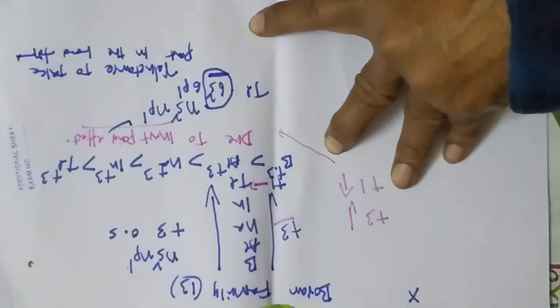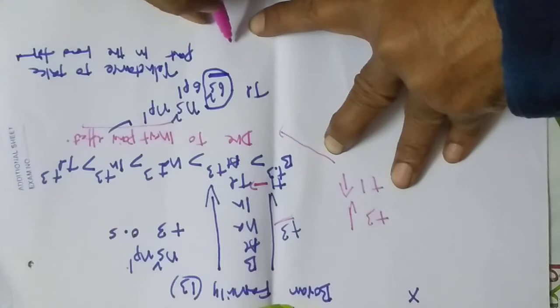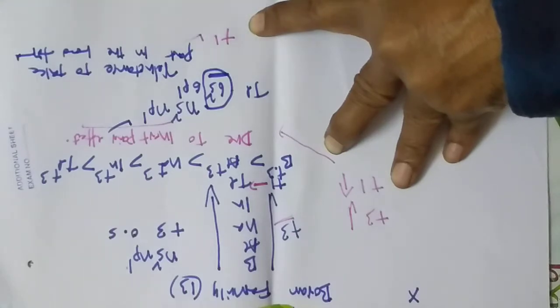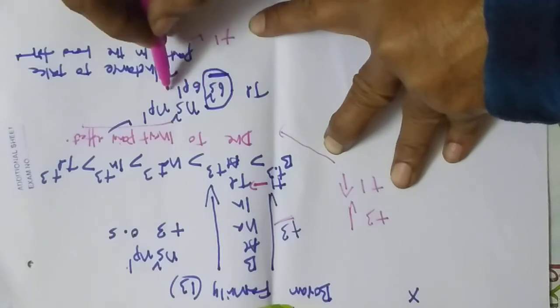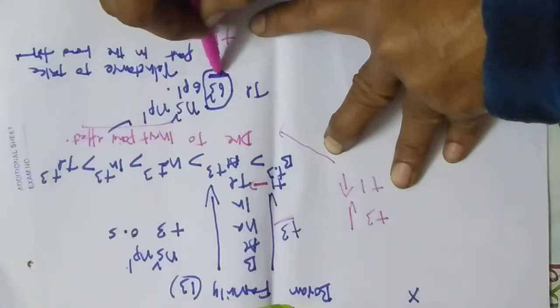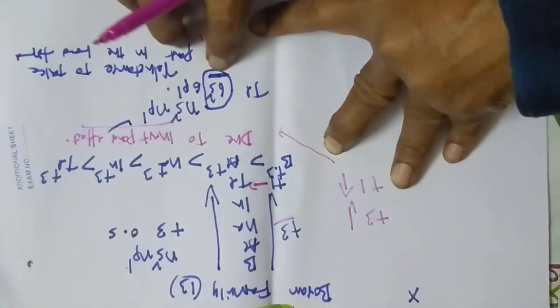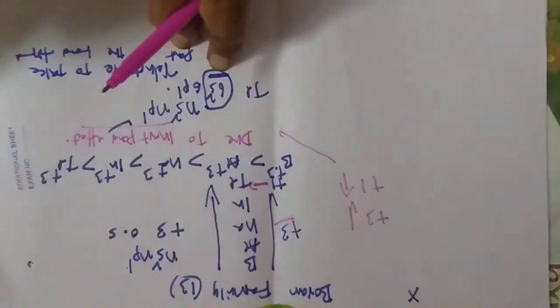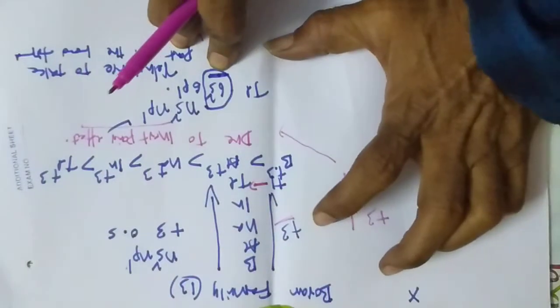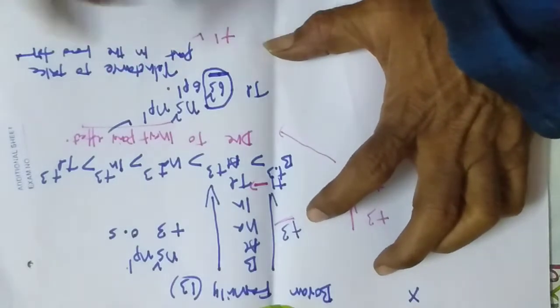Let me repeat once again. Thallium prefers to show a +1 oxidation state. Why is it so? In thallium's 6s2 6p1 configuration, the s electrons are reluctant to take part in bond formation. Because of this reluctance, thallium prefers to show a +1 oxidation state.